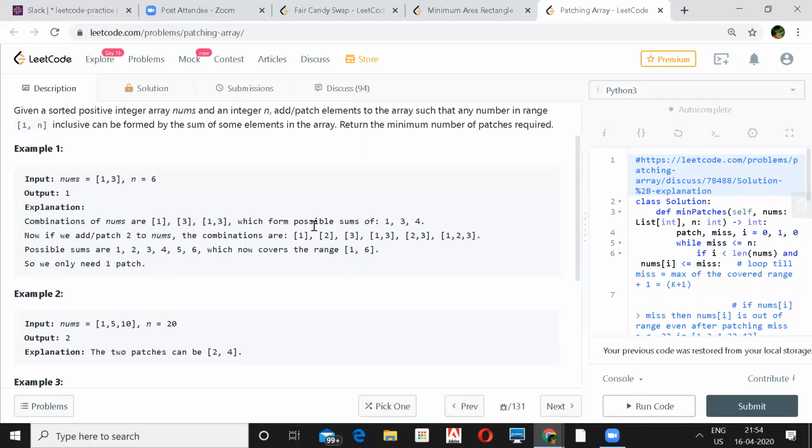Right now you have 1, 5, 10. So you can make it to 6 and then maybe something more than that. But then you add 2 to it. When you add 2, again you form the whole set, which will include 1, 2, 3, whatever they are. And whichever is missing, you'll again start looking into that. Because 3 will already be generated when you add 2, you won't include 3. Then you will go for 4.